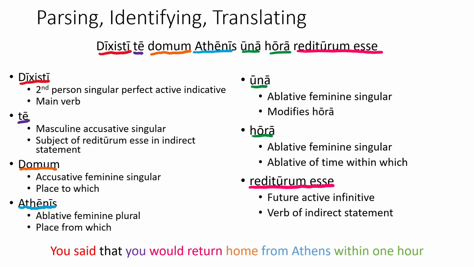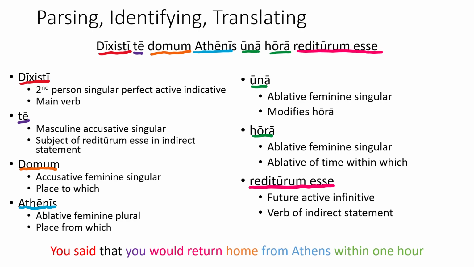Dixisti te domum Athenis una ora rediturum esse. The main verb of this sentence is dixisti, which is a second-person singular perfect active indicative. Since it is a head verb and is followed by an infinitive, rediturum esse, we know that this verb triggers an indirect statement. The infinitive verb of this indirect statement is the future active infinitive rediturum esse, with the future active participle rediturum agreeing in gender, case, and number with the subject of the infinitive, which is te,